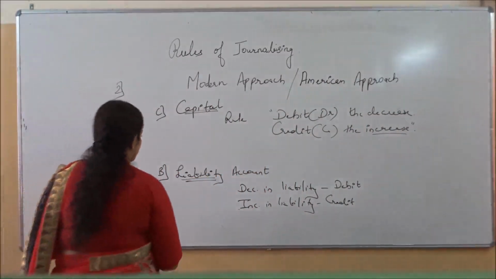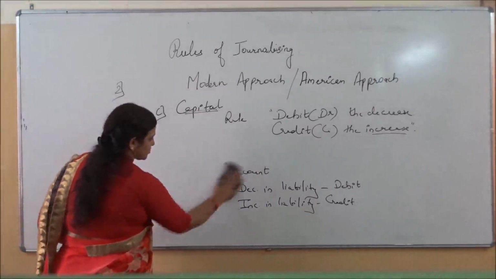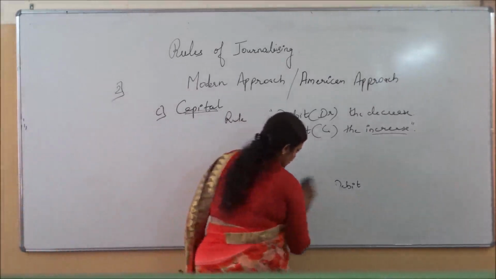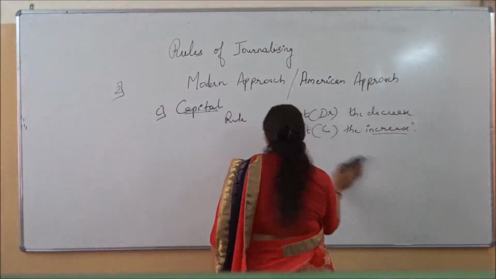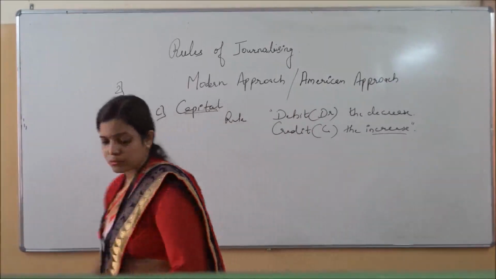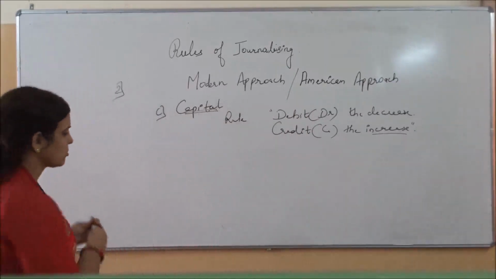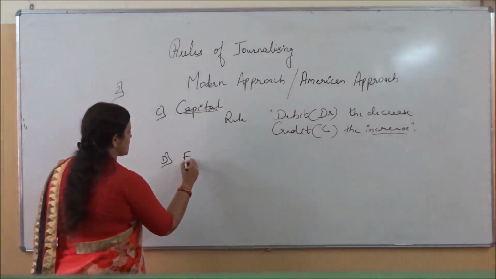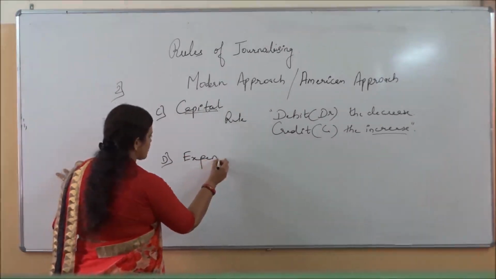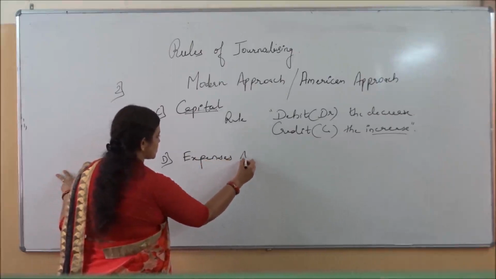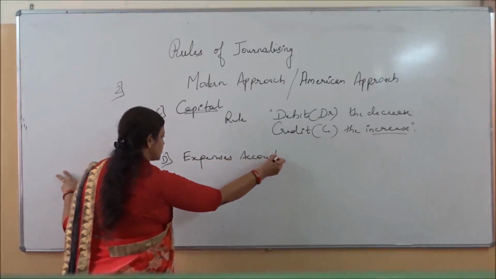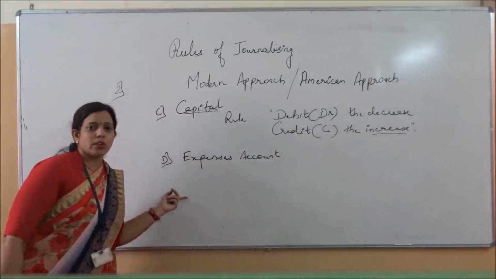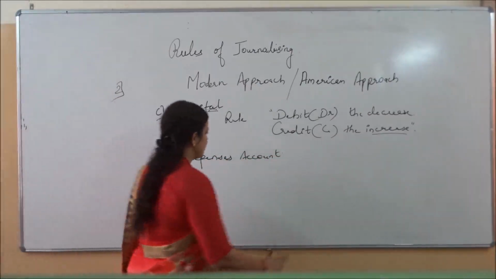is expense account. Fourth one is expenses account. What is the rule related to expenses?